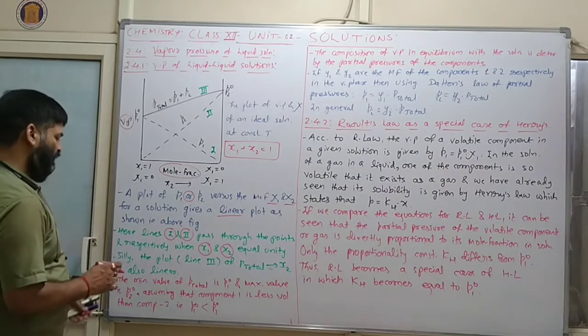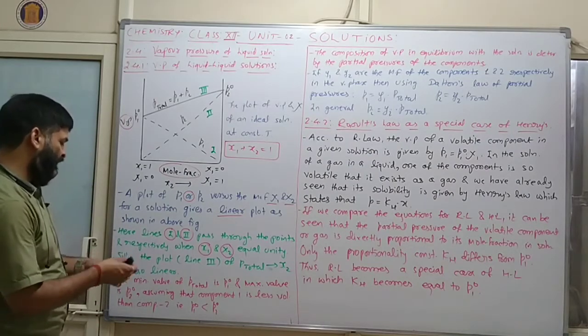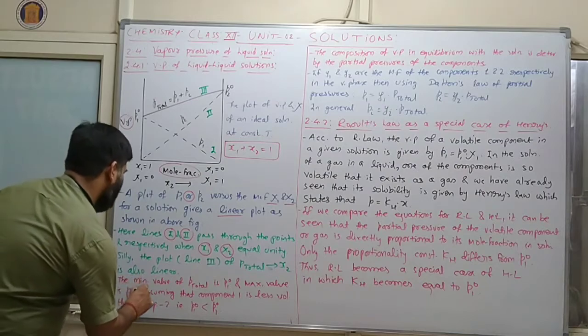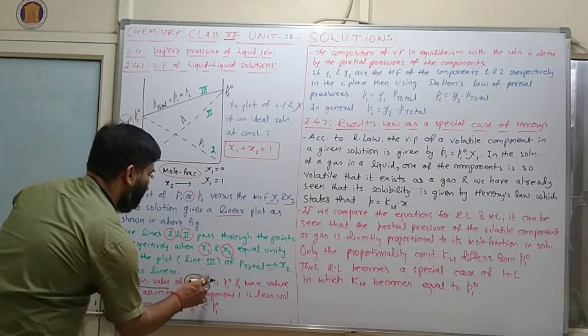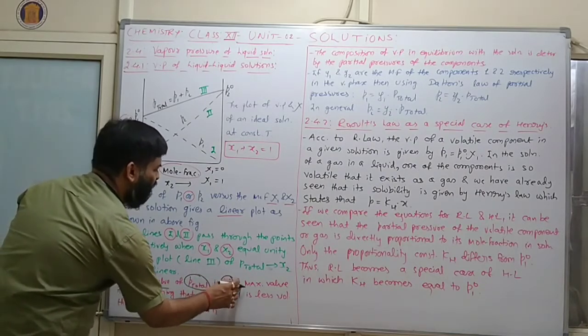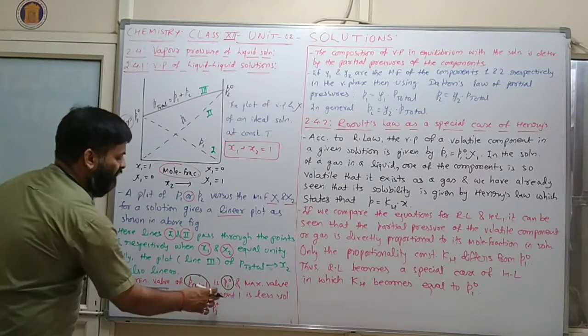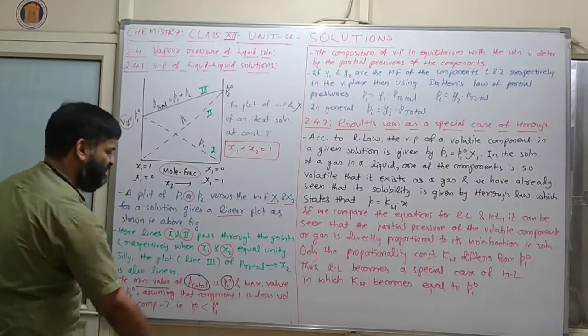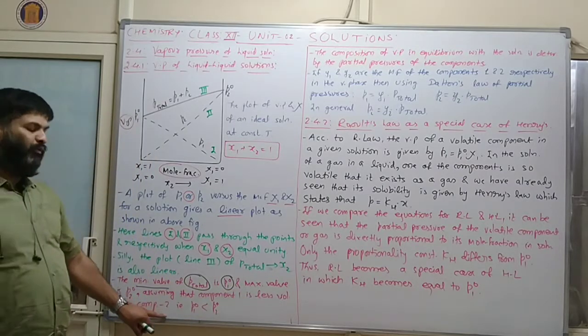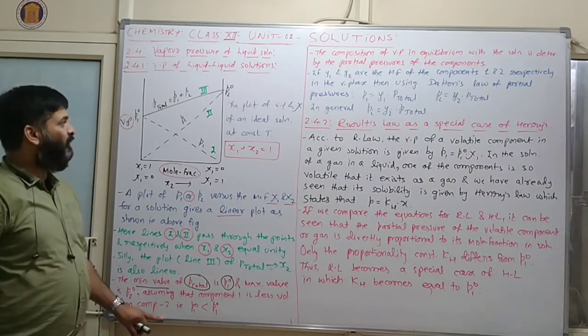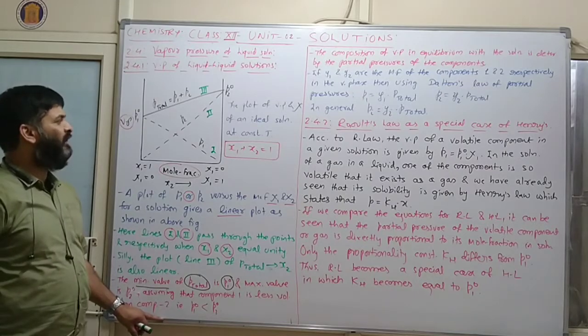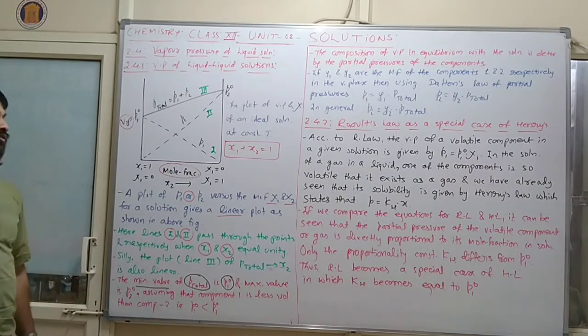Clear? Now the minimum value of P total is P1 0 and the maximum value is P2 0, assuming that component 1 is less volatile than component 2. Here component 1 is less volatile as compared to component 2.